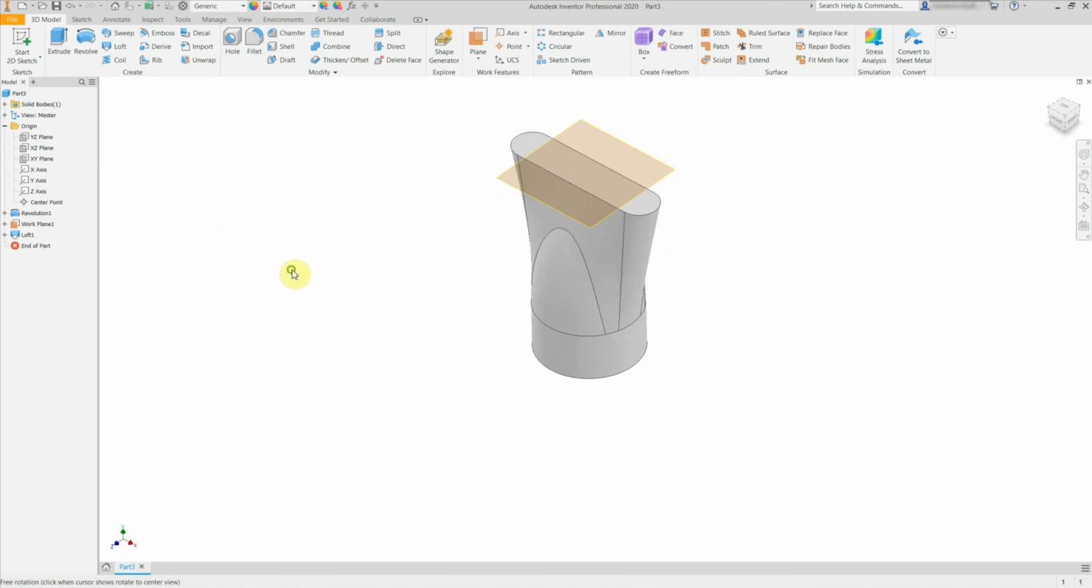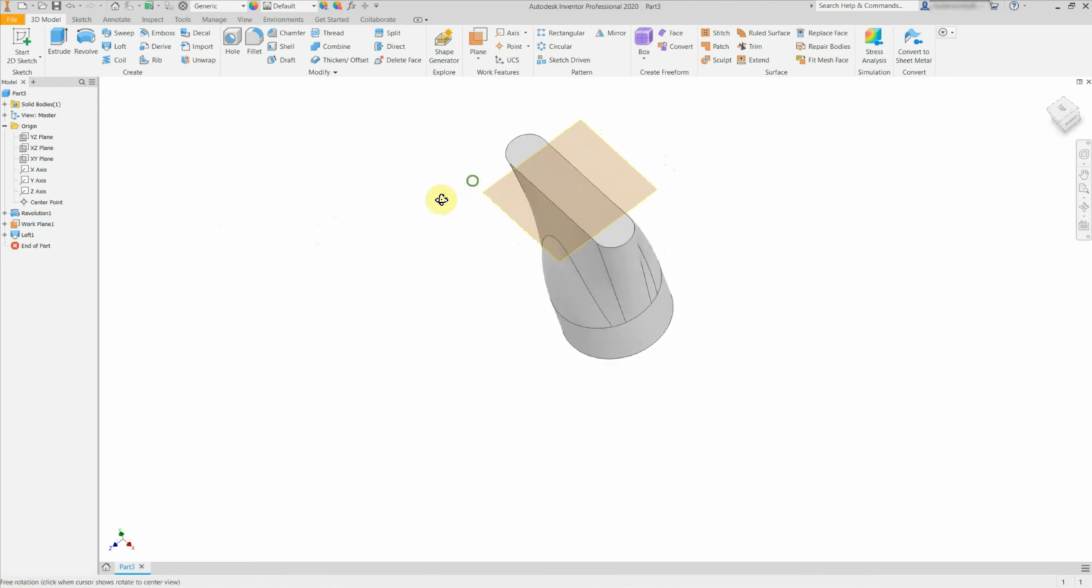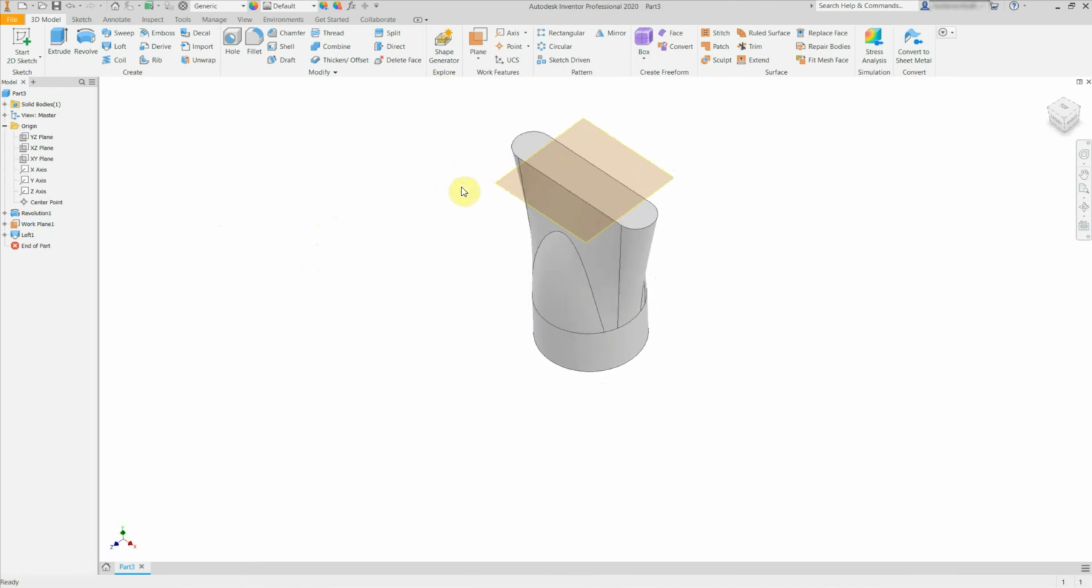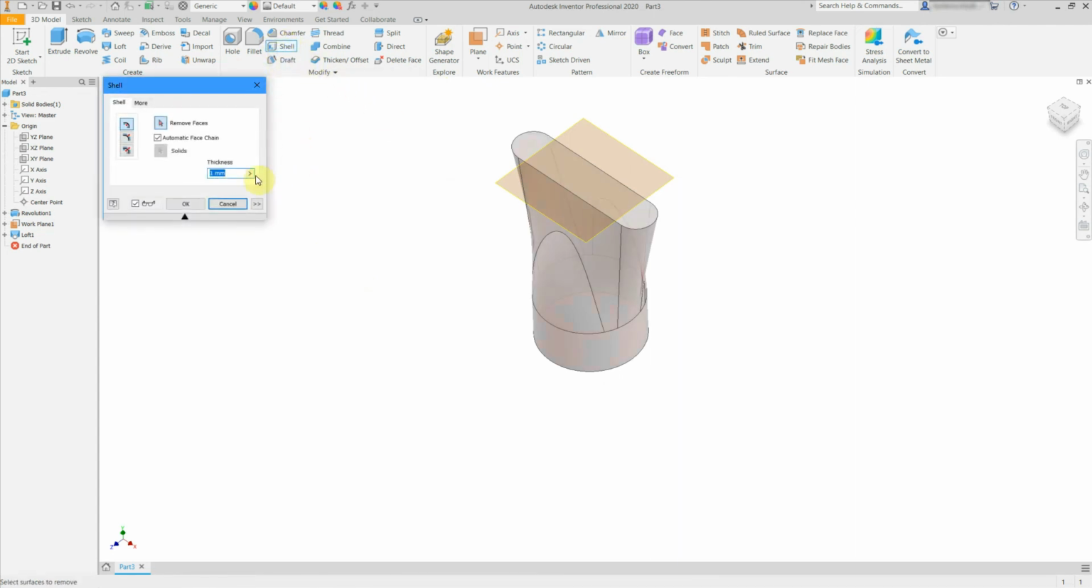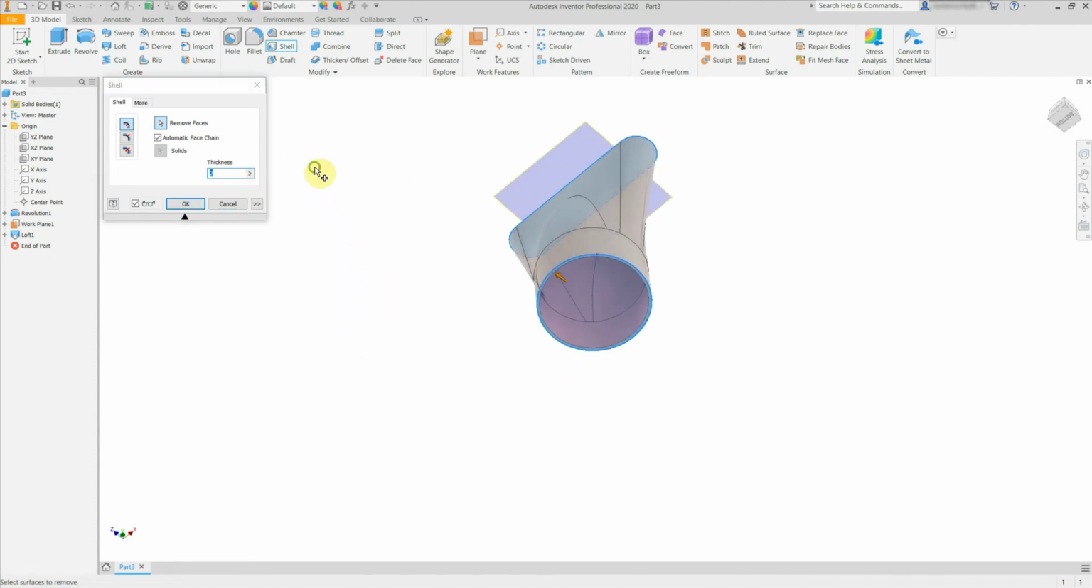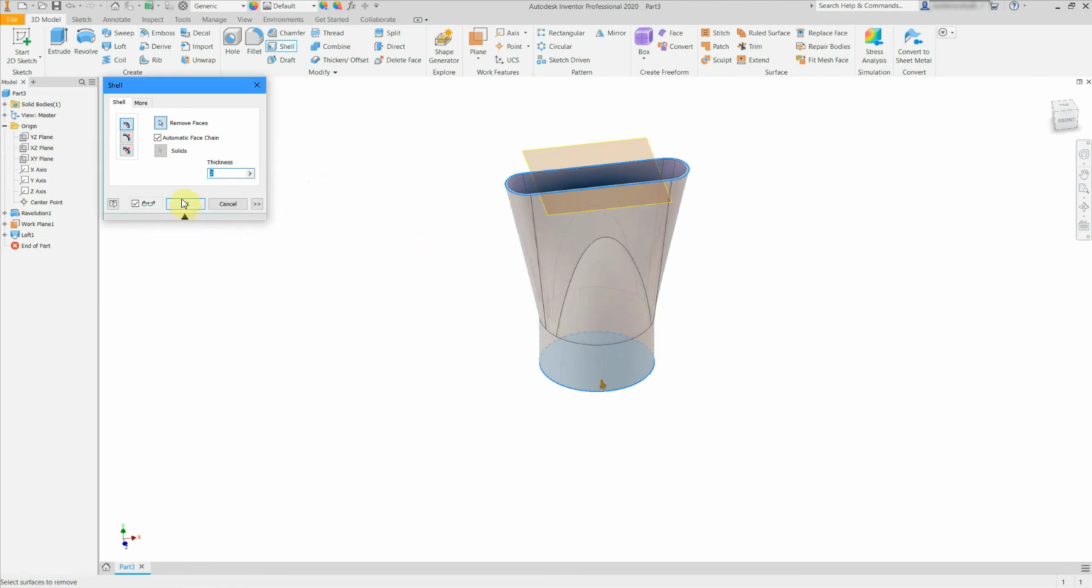You've now created the main part of the component. We now need to create a hollow all the way through. The simple way to do this is select the Shell command and make the wall thickness 2 mm. Select the top face to remove it and the bottom face. Press OK.